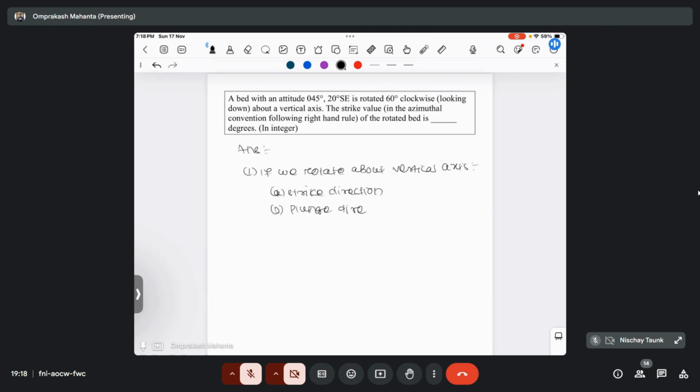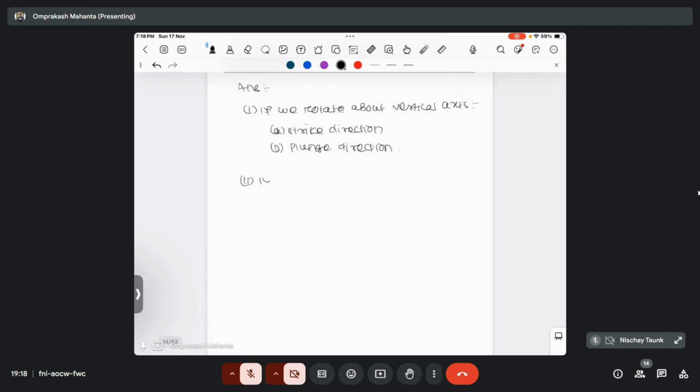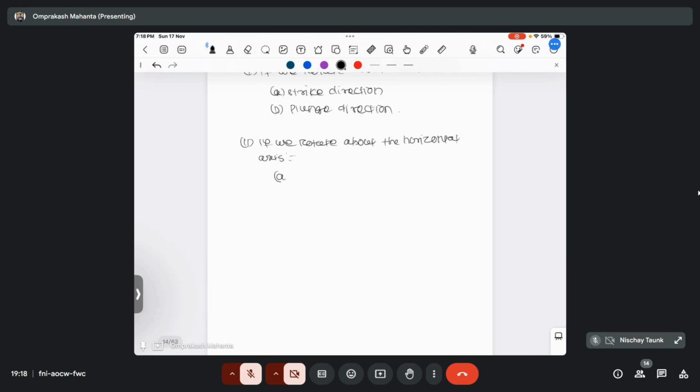And what will happen if we rotate about the horizontal axis? Like dip direction change? Yeah, the dip amount. Yeah, the amount will change basically if we are rotating about the horizontal axis. Okay, and if we rotate about the vertical axis, then the direction will be changed. Okay, so if we rotate about the horizontal axis, then your dip amount and your plunge amount will be changed.